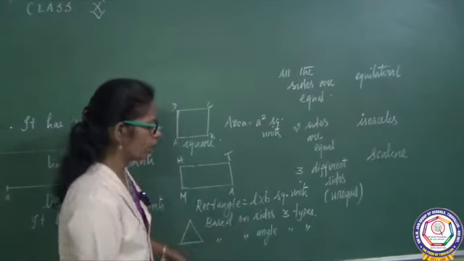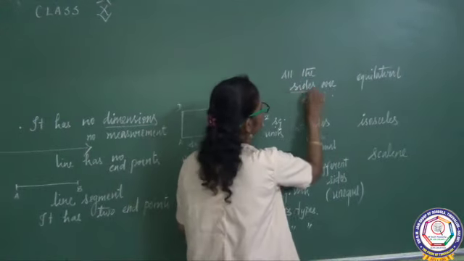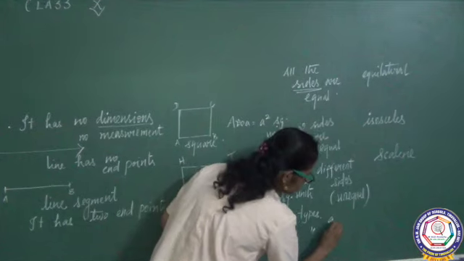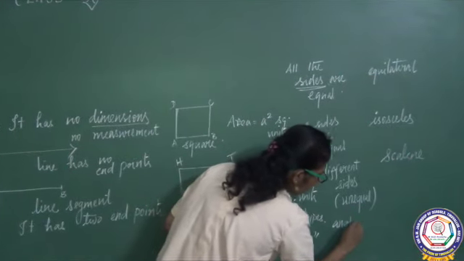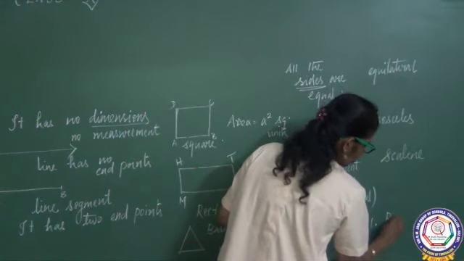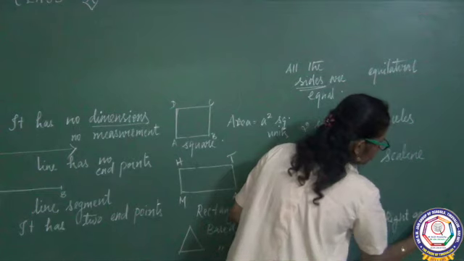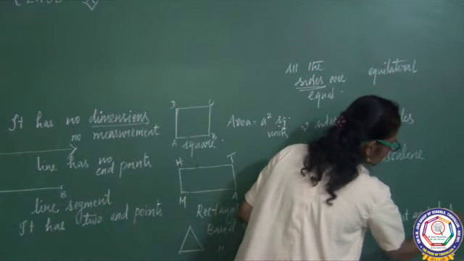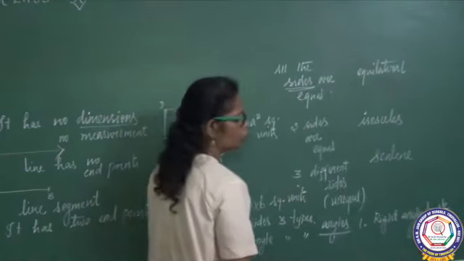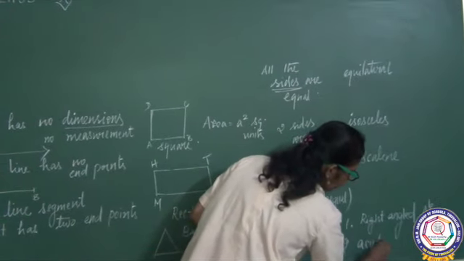Now based on angles, I am going to write. First one, right angled triangle: one angle equal to 90 degrees.